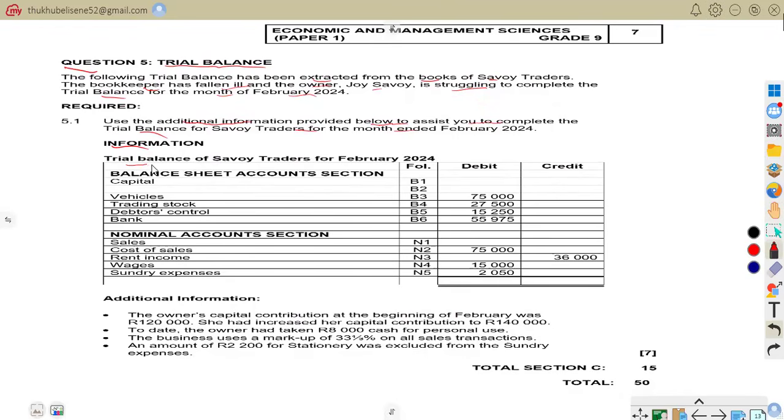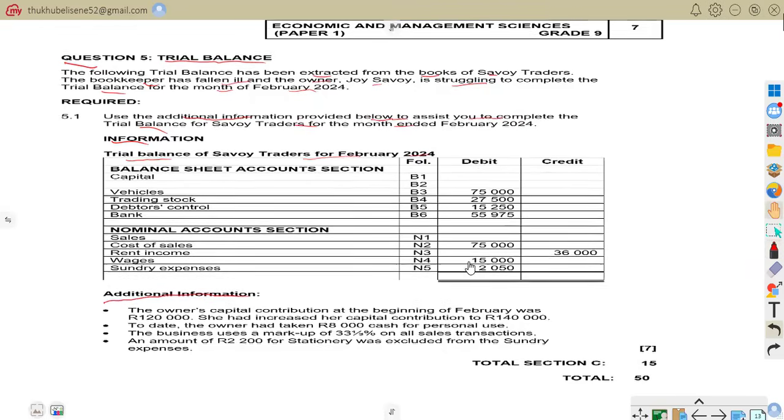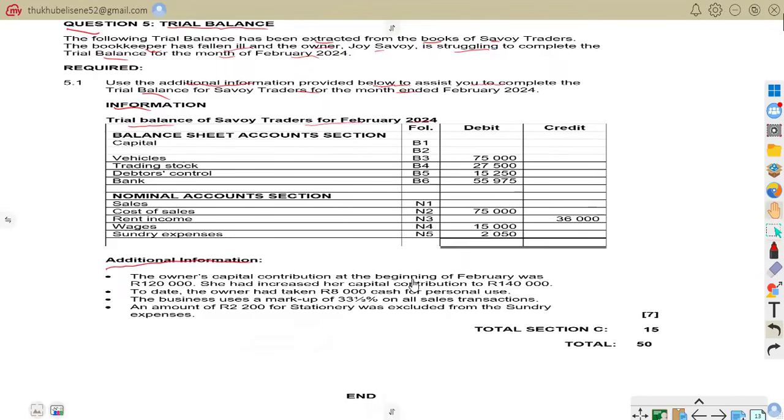As you can see, trial balance of Savoy traders for February 2024. So we are to use additional information provided below to assist you to complete the trial balance. So all we have to do is to complete the trial balance using this additional information.